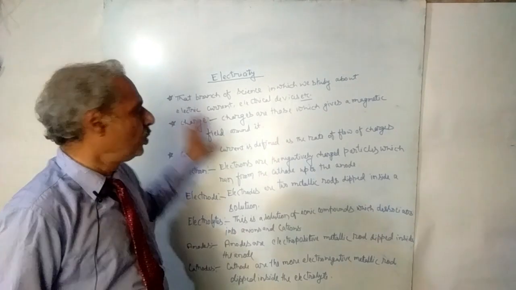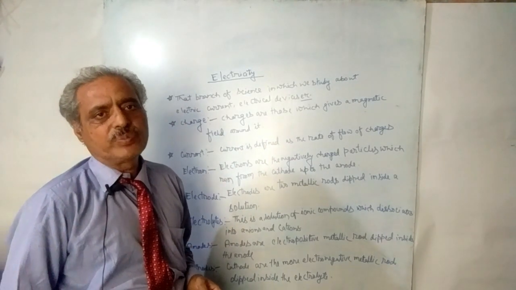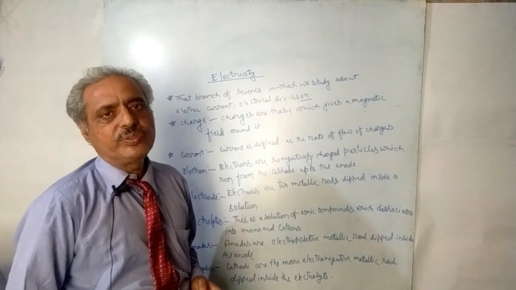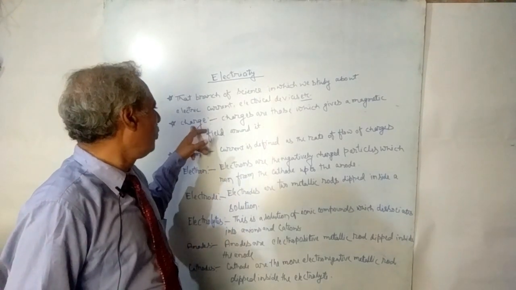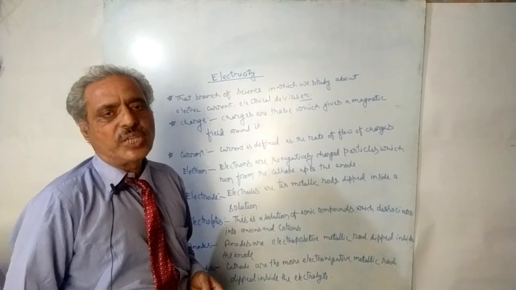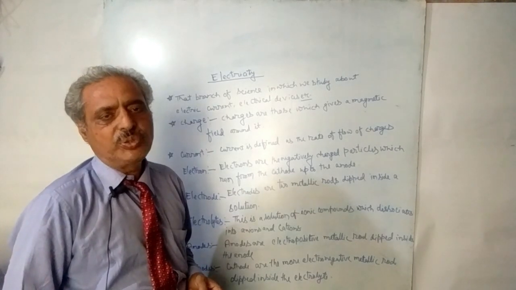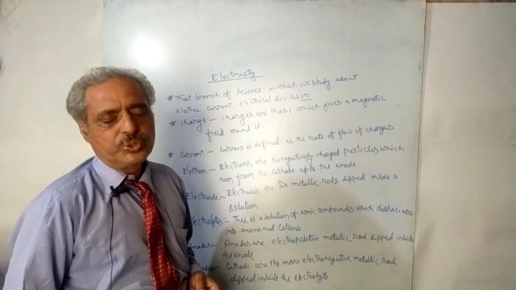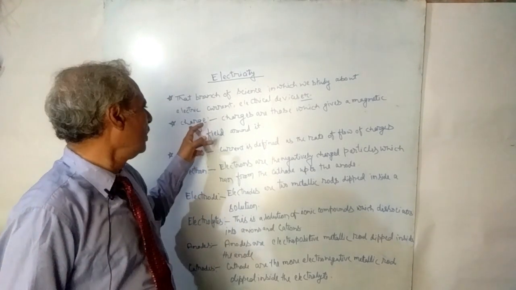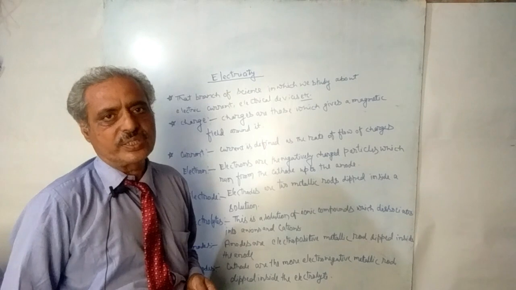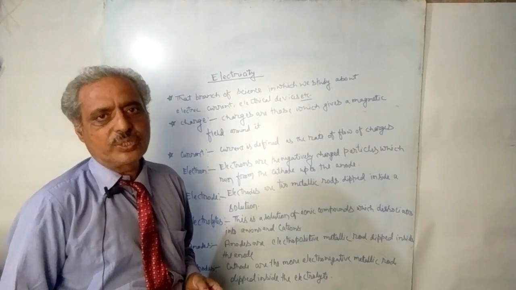First you try to know how many terms are related with electricity. You will start with charge. What is charge? How is charge produced? How many types of charges are found? So first of all, you try to know what is a charge. Charge is that physical quantity